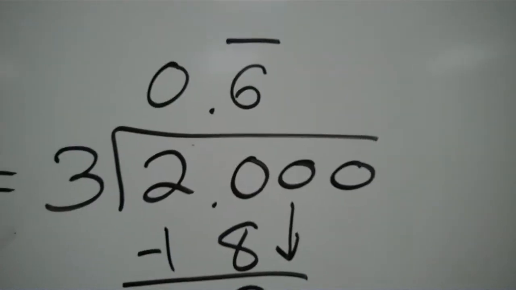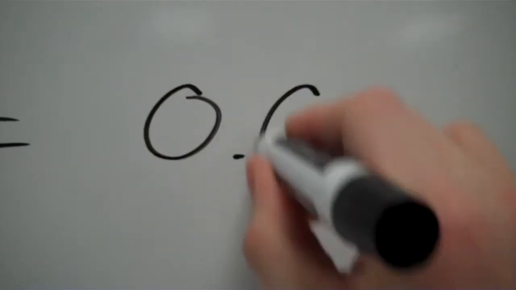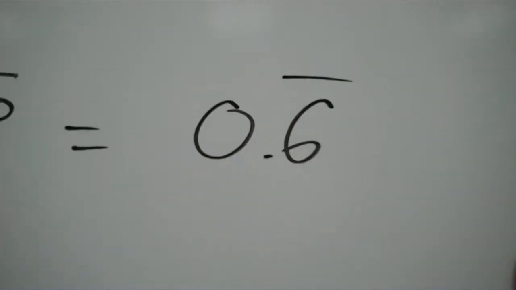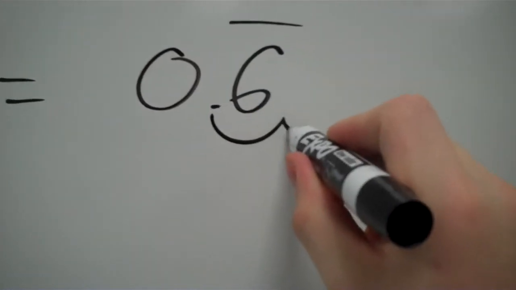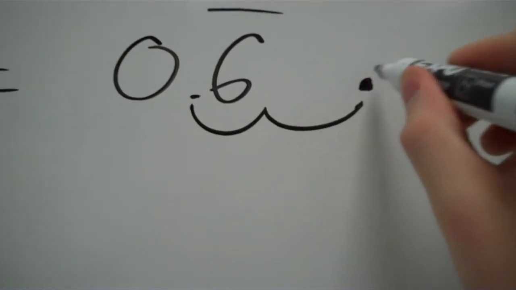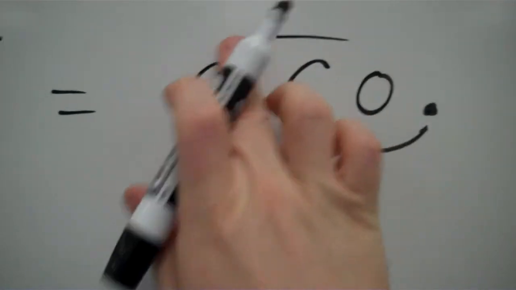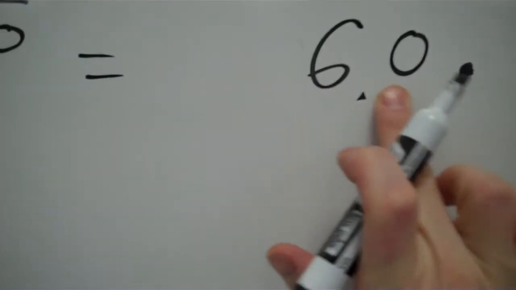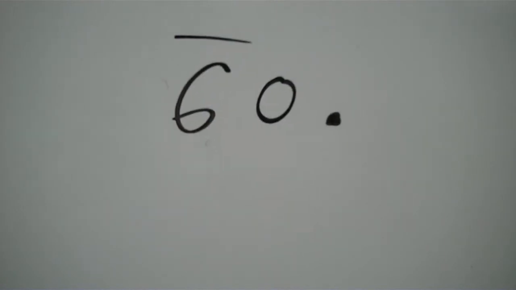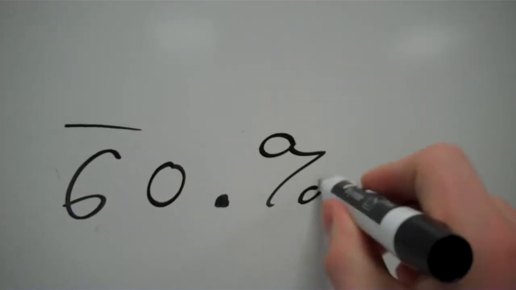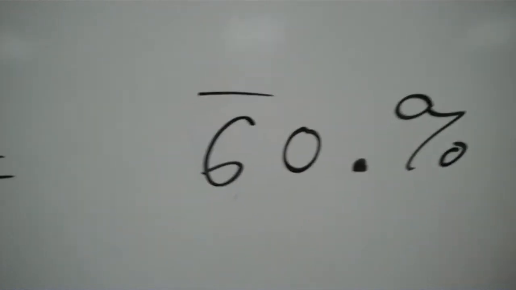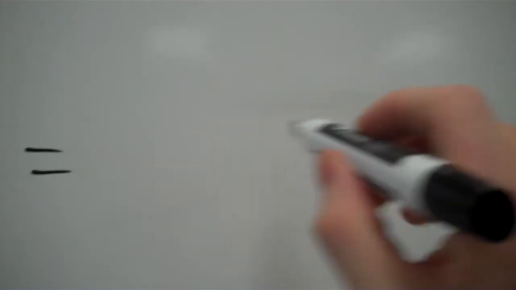Here's the problem with that if we're doing percents. If I gave you 0.6 repeating and I said turn this into a percent, you'd say, well, all I have to do is just move the decimal point 1, 2 places to the right, put a decimal point, a 0, and I can get rid of my old decimal point, and that's got to be my new 60%. Well, here's the problem with that. 6 repeating means it's just going to go 6, 6, 6, 6 forever.